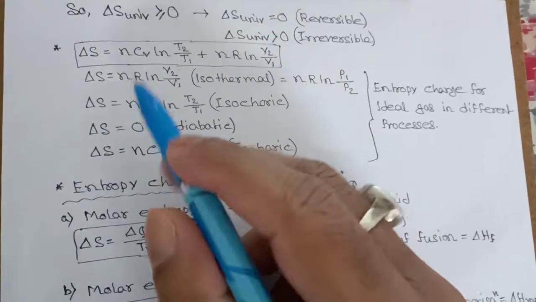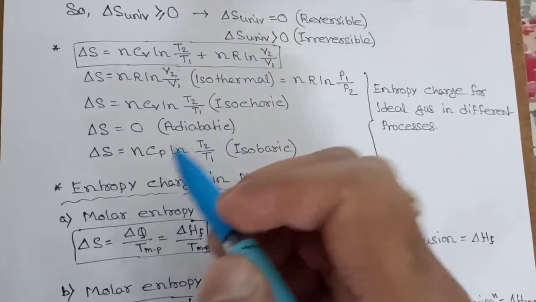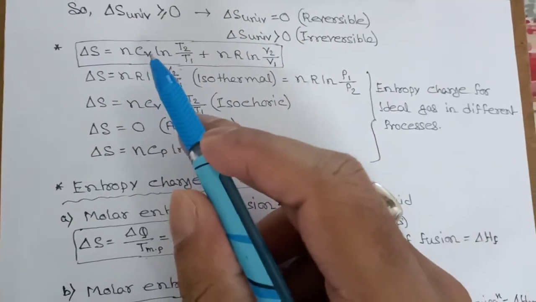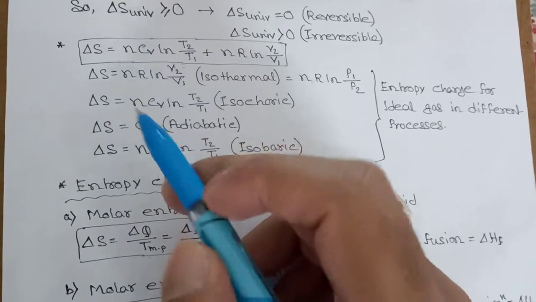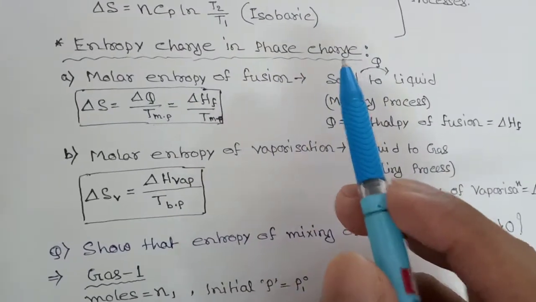And here we have to write, in place of CV, CP, because pressure is constant. Here volume is constant, so we have written CV. Now enthalpy change in phase change.